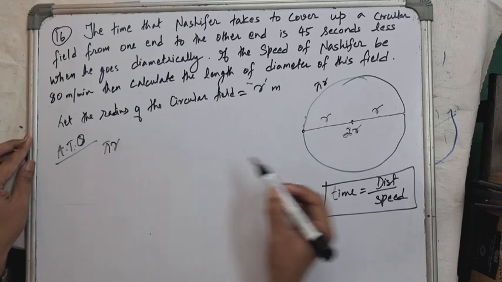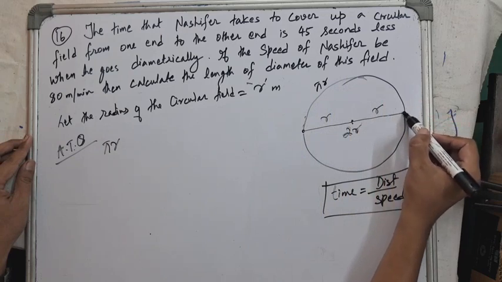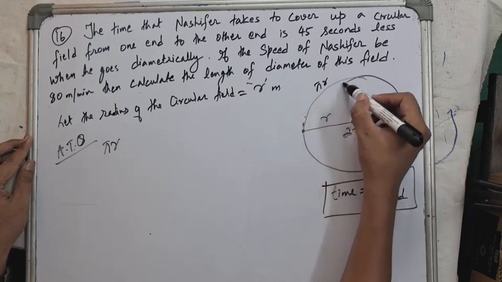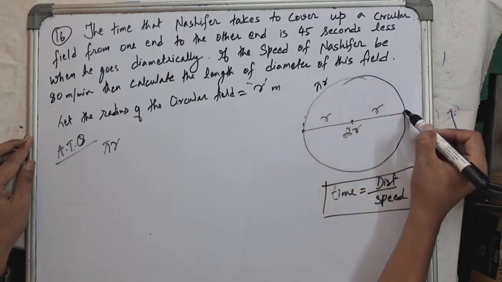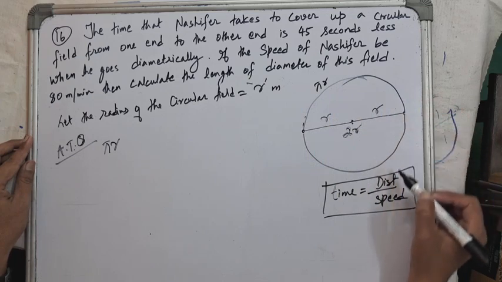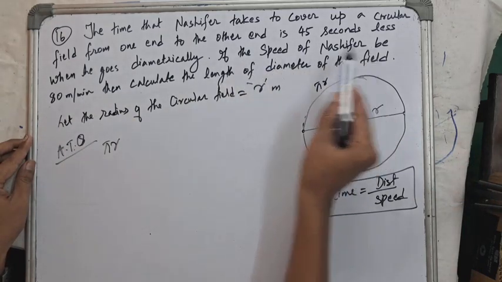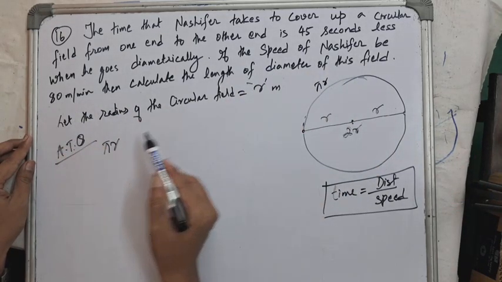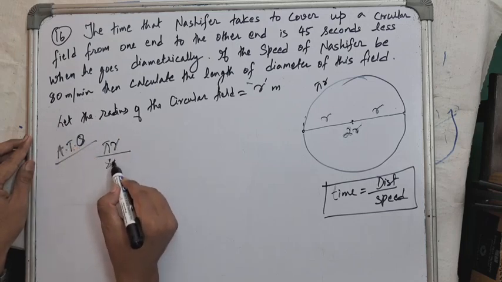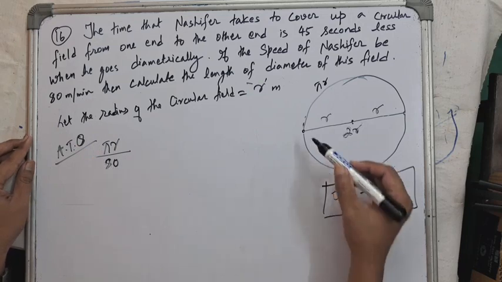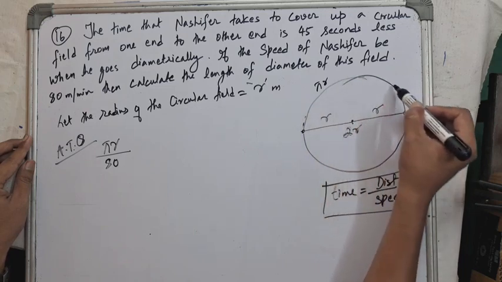Pi r is the distance traveled by Lucifer when he traveled along the edges of the circular field to reach the other part. Distance divided by speed. The speed of Lucifer is 80 meters per minute. Distance is pi r upon speed is 80. Distance upon speed will give us the time taken by Lucifer to reach from this point to this point along the edges of the circular field.